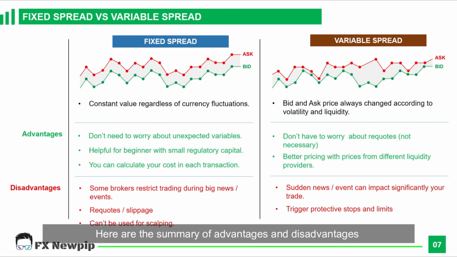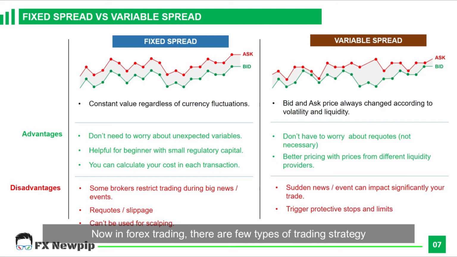Here is the summary of advantages and disadvantages between fixed spread versus variable spread. Under fixed spread, the advantage is you don't need to worry about unexpected variables, and it is a great start for new forex beginner traders because you will roughly know before you place a trade how many pips you need to allocate to the broker as their commission. The disadvantage is some brokers restrict trading during big news or events. So far, I have never experienced brokers that don't allow you to trade during big news. The big news I'm referring to here is not NFP, but more like presidential election kind of news.